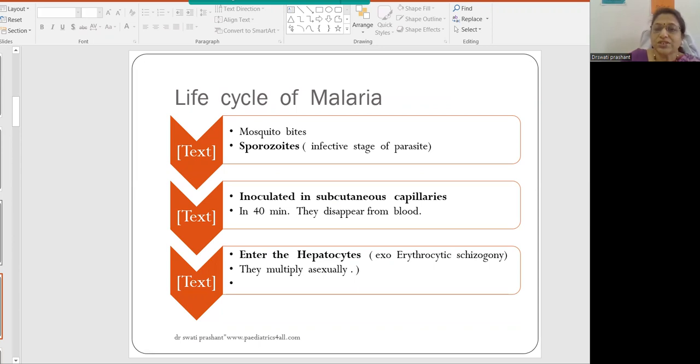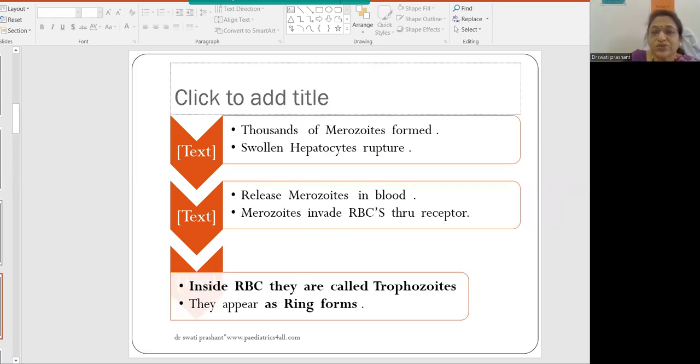When the mosquito bites, sporozoites, the infective stage of the parasite, are inoculated into the subcutaneous capillaries and disappear from the blood later. They enter the hepatocytes and multiply asexually. Thousands of merozoites form inside the hepatocytes. So these hepatocytes finally rupture. They release the merozoites into the blood, and merozoites invade the RBCs through receptors.